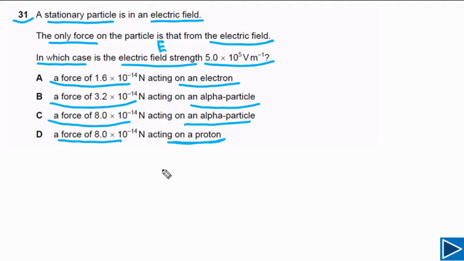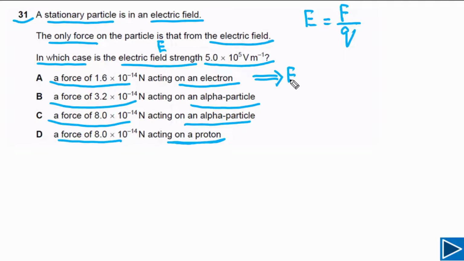Now the first thing we need to understand is what is the relationship between force and electric field. Electric field, simply E, is equal to the force on the particle divided by the charge on the particle, where Q is the charge on the particle. So simply we have to use E is equal to F over Q, and we need to calculate the value of E for all these options.